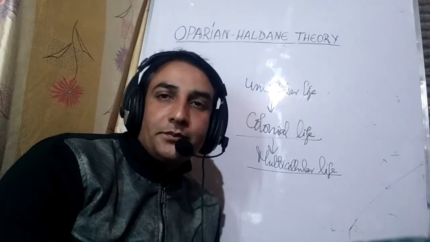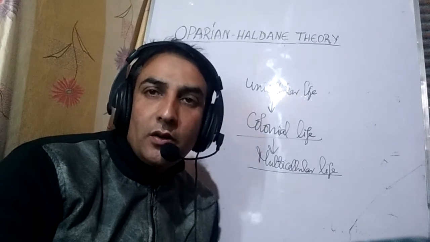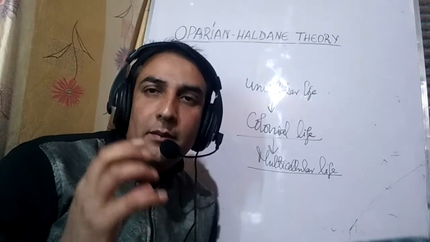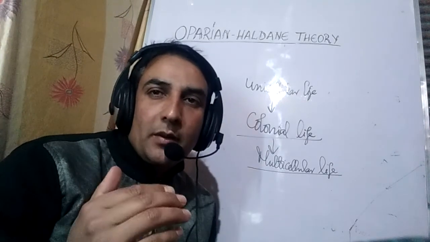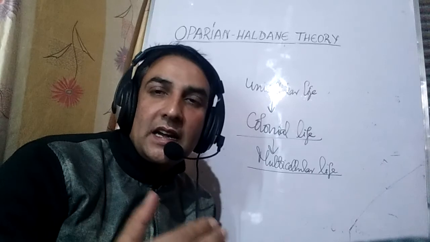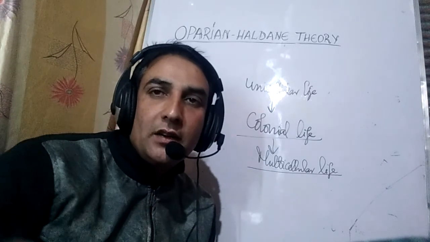This is all about the Oparin-Haldane theory. We need to remember that there are three main points in the Oparin-Haldane theory. The first point is the formation of Earth and its primitive atmosphere. The second is the chemical evolution of life, or chemogeny, and the third is the biological evolution of life.